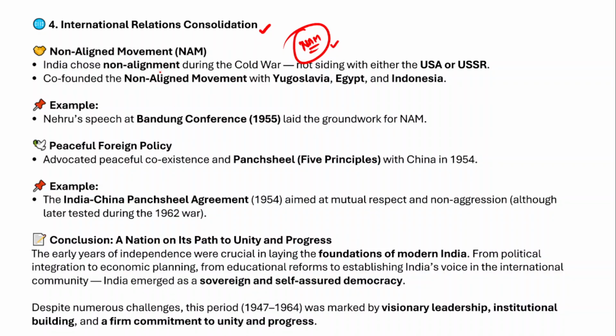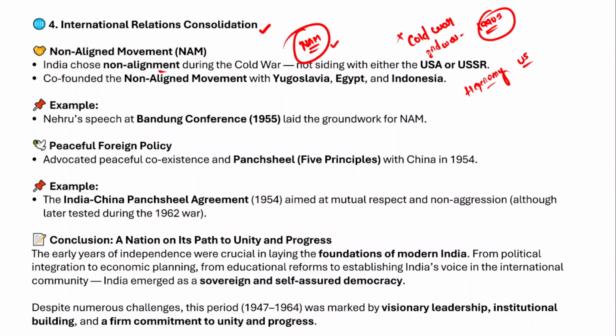So India chose non-alignment during the Cold War period, the period from post Second World War till the 1990s. That particular period is called the Cold War period, because there was no direct military confrontation at that point of time. During the 1990s there was a collapse of the Soviet Union, and that led to the end of the Cold War and the establishing of the sole hegemony of the US. So India chose non-alignment during the Cold War times.